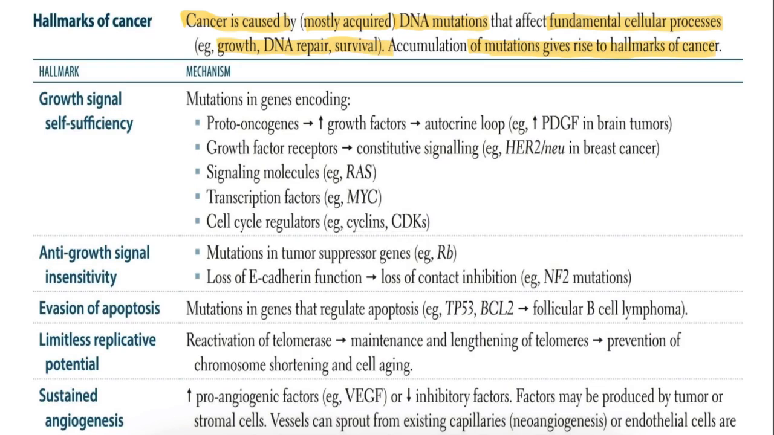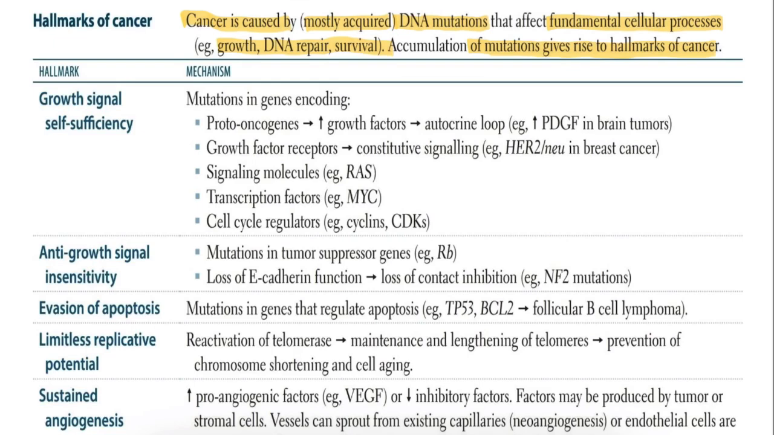Okay, so now what is a hallmark of cancer? We classify the key features of cancer into 7 major hallmarks, and each one corresponds to a mutation or mechanism that helps tumors grow, survive and spread. In the 7 major hallmarks, first one, growth signal self-sufficiency.